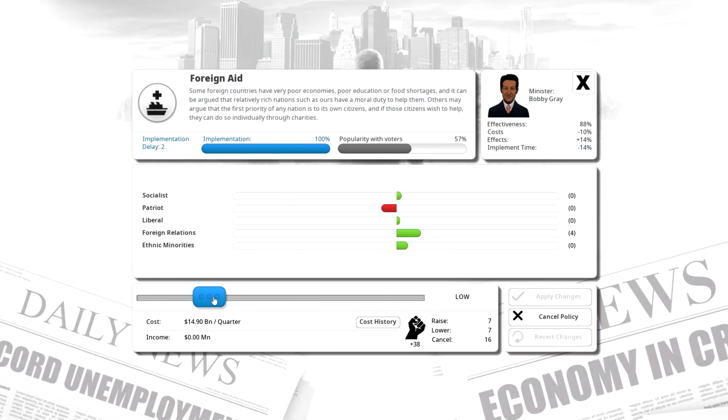We're going to increase the amount of foreign aid we give because basically it's giving money or education or food, basically help to countries that need it. And that improves our relations with other countries.